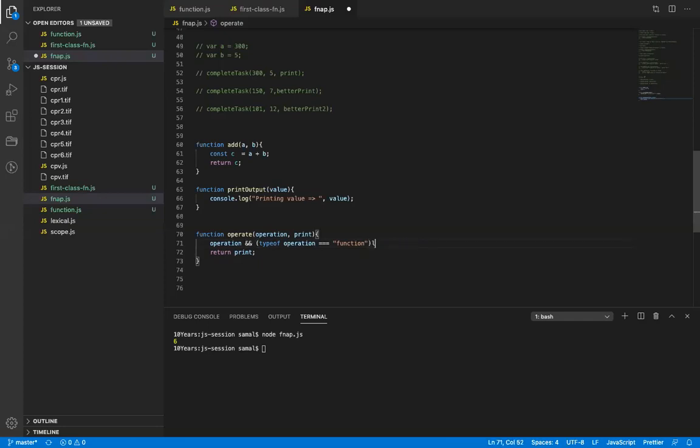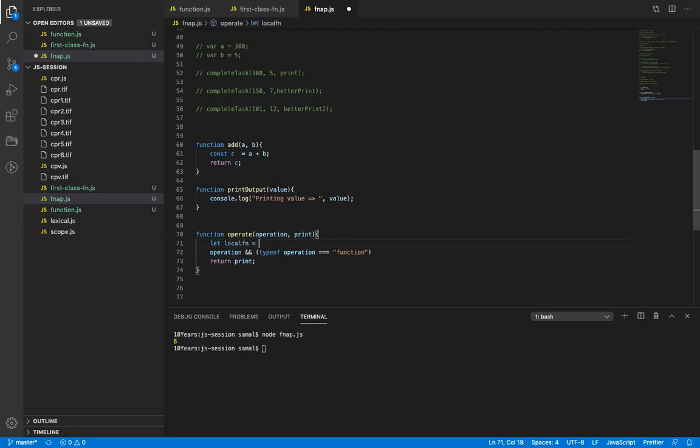Then basically what I will do, I will just assign. Let's do this now. I will just do an if condition, so it is much clearer. Let's say a local function.